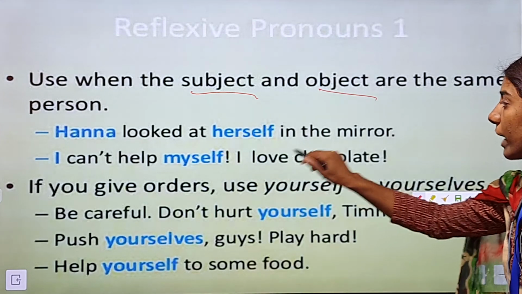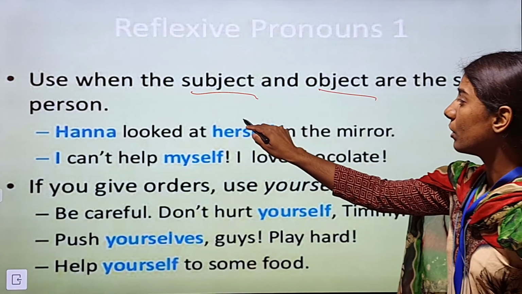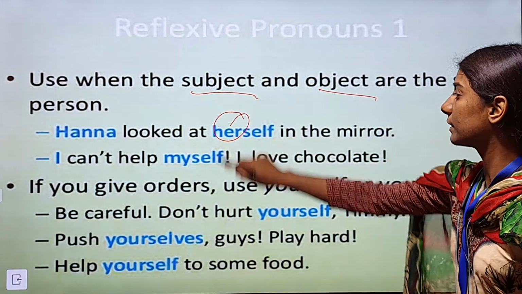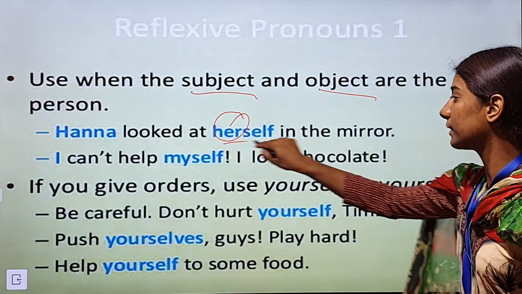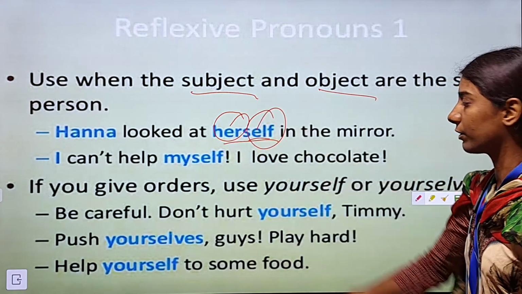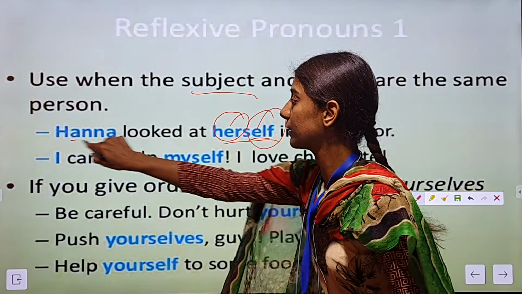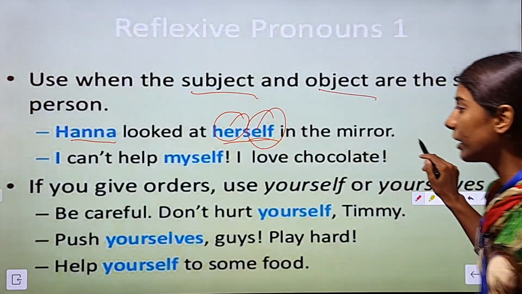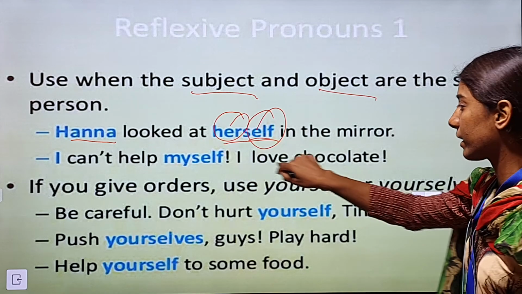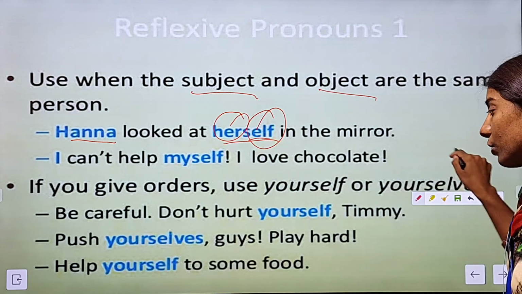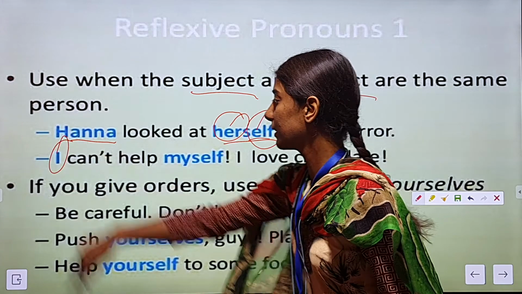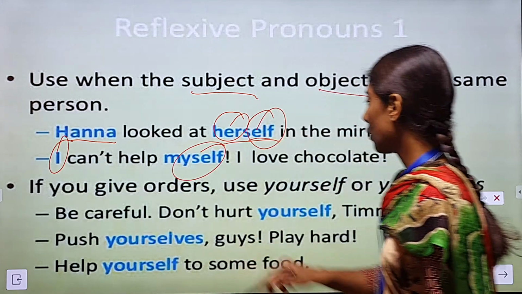So, Hannah looked at herself. Now, herself is the object here. We are using self with these possessive pronouns. Hannah is the subject, looked at herself in the mirror. I can't help myself, I love chocolate. So I is the subject, myself is the object.